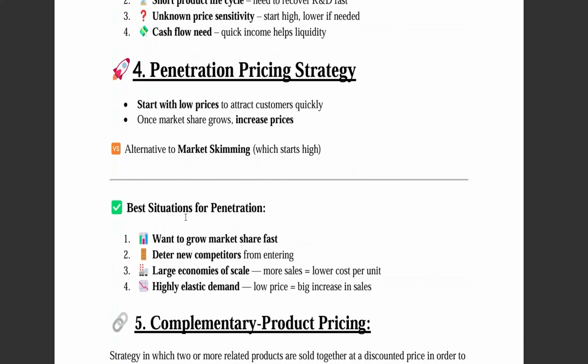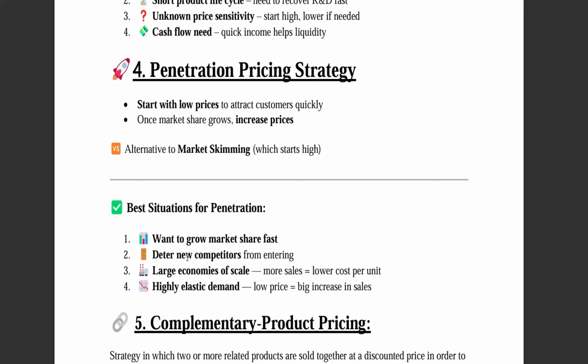So basically, in this strategy, the company sells their product at the start at a lower price just to attract the customer quickly. Remember the Reliance Jio SIM? The Reliance company launched their SIM free of cost initially to all customers. Why? To attract customers quickly. And once the market share grows, later on they will increase the price, and the same strategy has been adopted by the Reliance company. Okay, so where it will be suitable: when we want to take market share as soon as possible. In that case, this strategy will be useful.